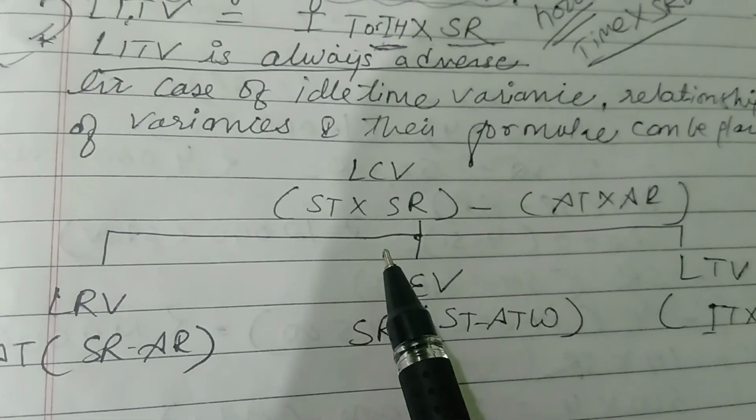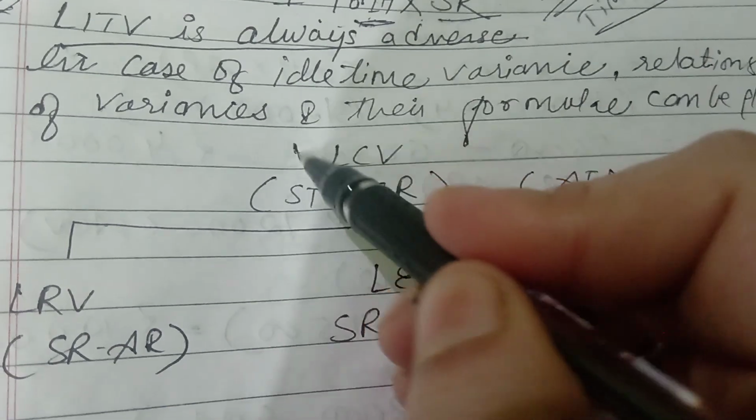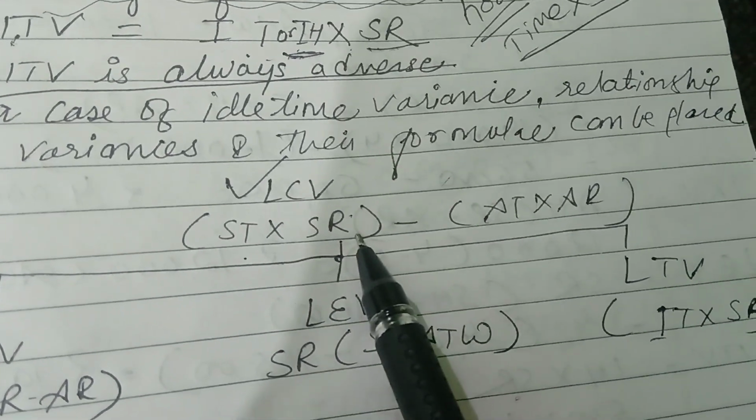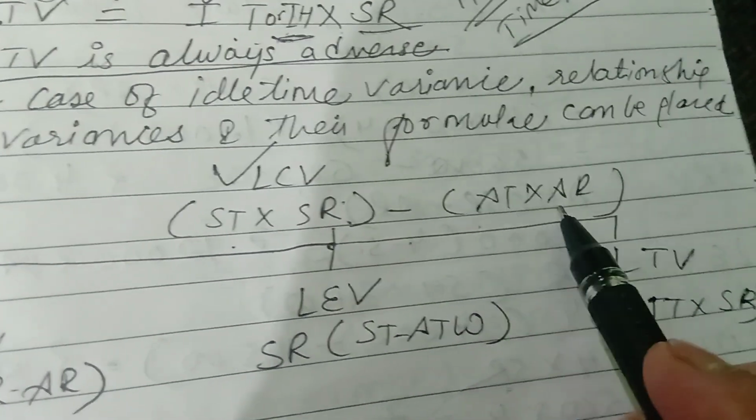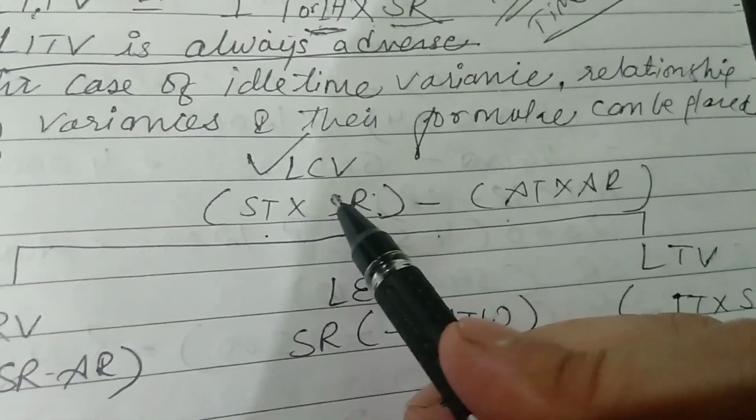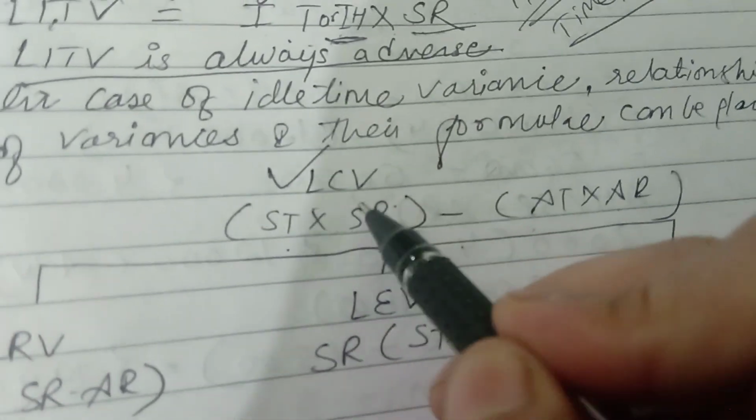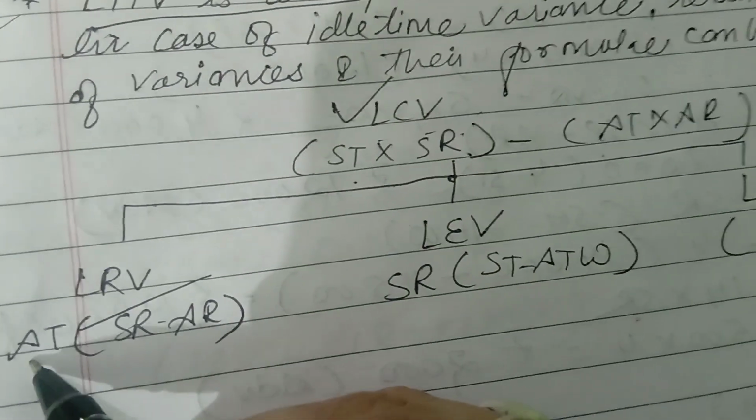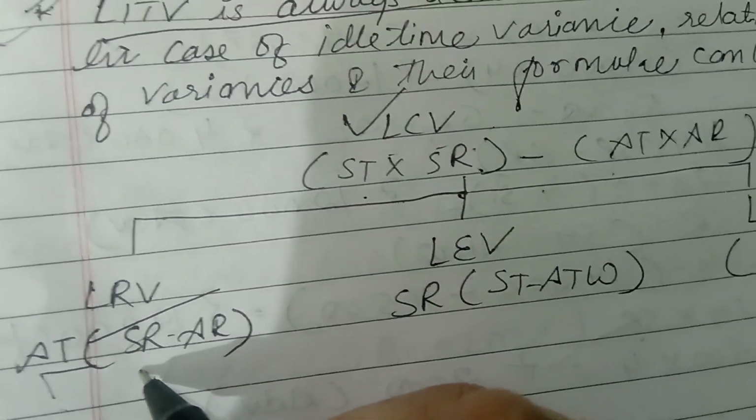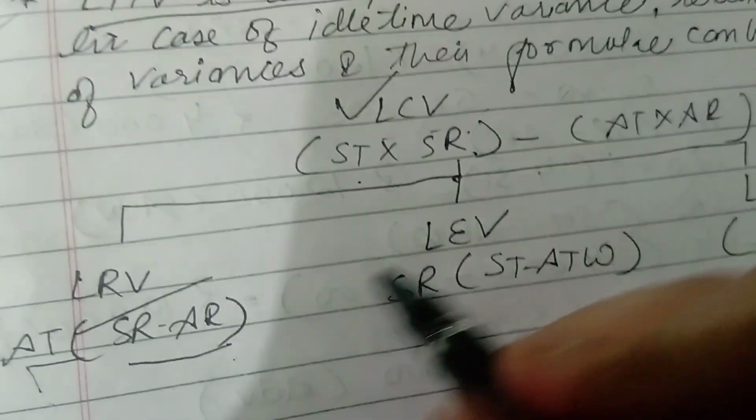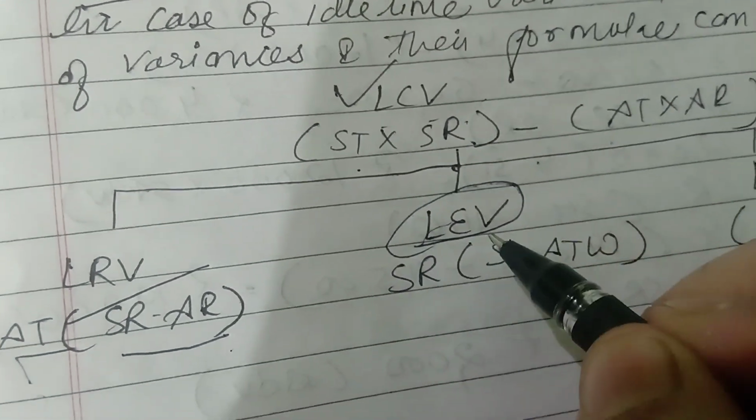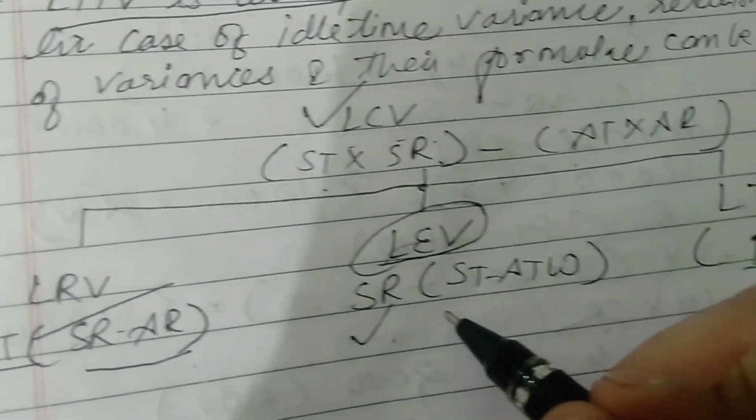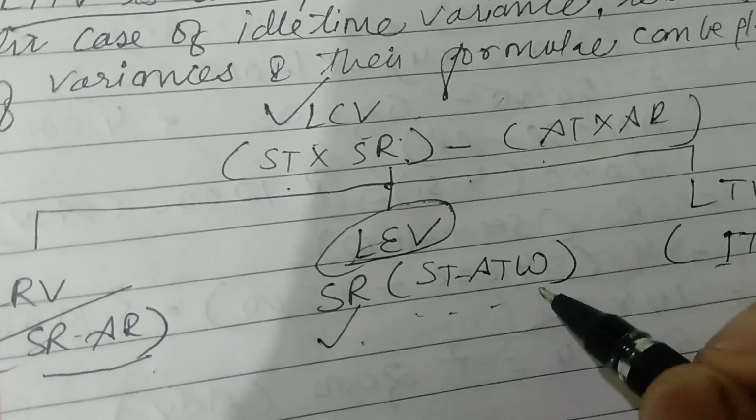While calculating the labor idle time variance, students, first of all we have to compute the labor cost variance. The formula is standard time into standard rate minus actual time into actual rate. So the first step is to get the labor cost variance. Another is the labor rate variance. The formula is actual time into standard rate minus actual rate. Another thing for idle time is the labor efficiency variance: standard rate into standard time minus actual time worked.